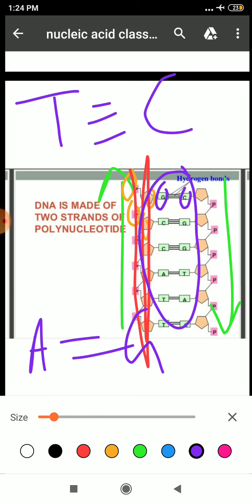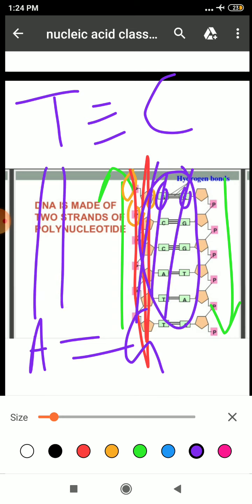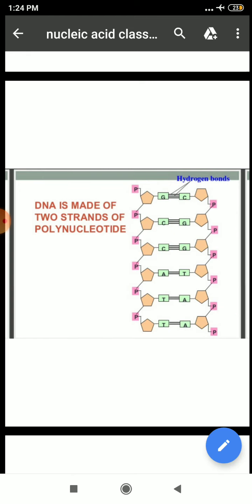Clear? And there are two hydrogen bonds in case of A, adenine and thymine, and there are 3 hydrogen bonds in case of G and C. Clear?